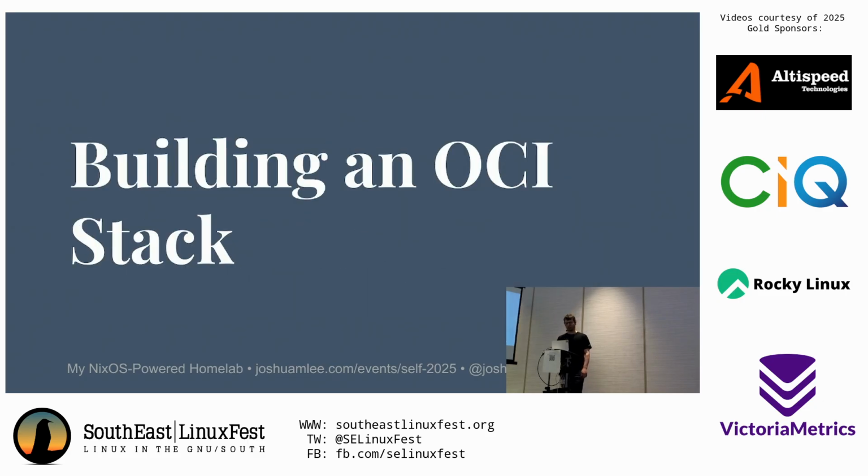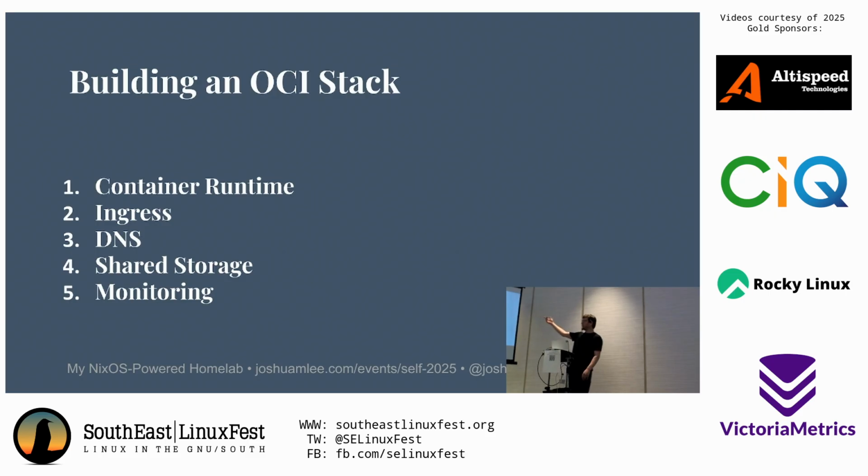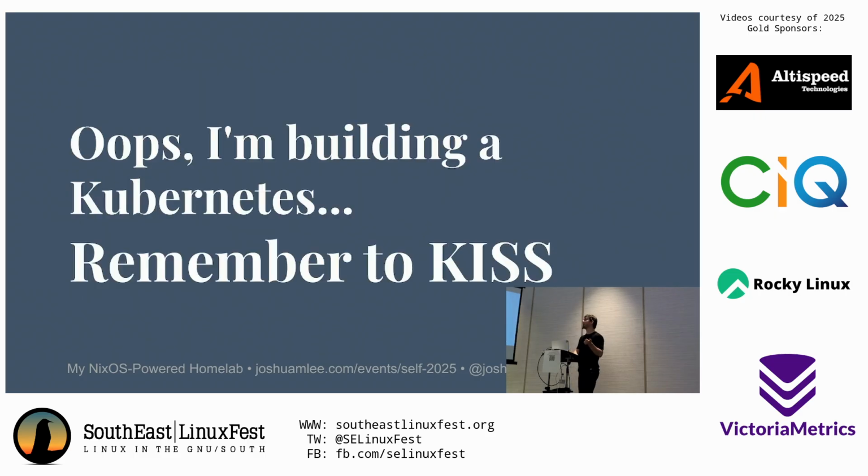So what did I learn in 2 years of messing with all of this stuff? Well, when I set out, I had a really clear goal that I wanted to be able to run all of these services, and I wanted redundancy and resiliency and backups and high availability, and I wanted to use containers, and I wanted it to last for as long as possible so that I wouldn't have to touch it. And right, so I needed these things. I needed ingress, I needed DNS, I needed some kind of shared storage, I needed monitoring and observability, and oops, I'm building a whole Kubernetes.